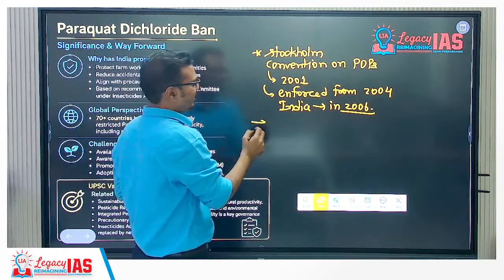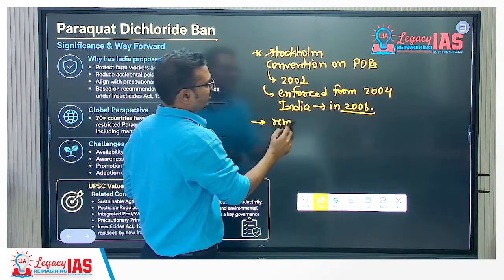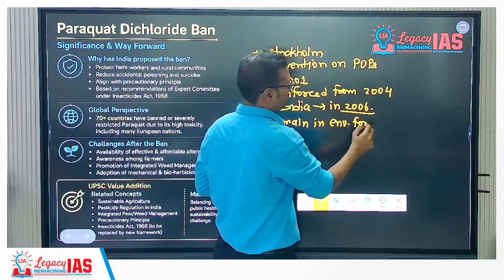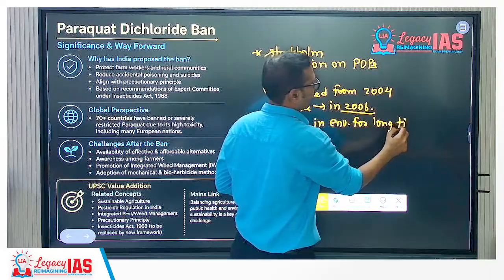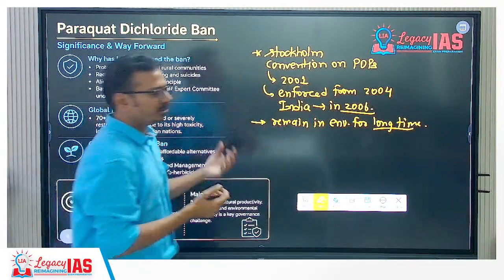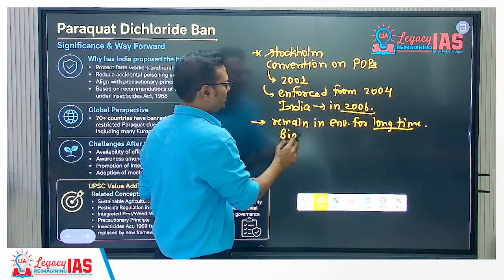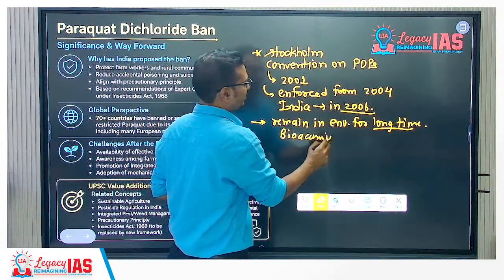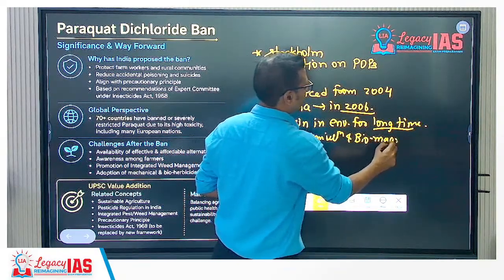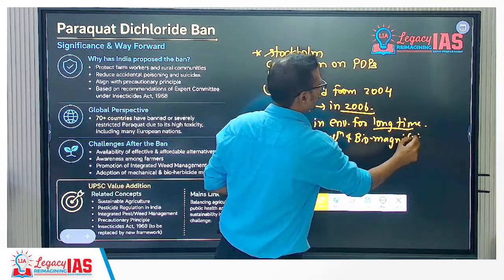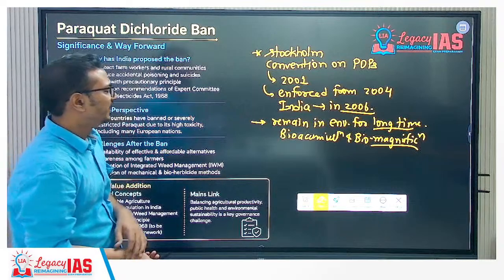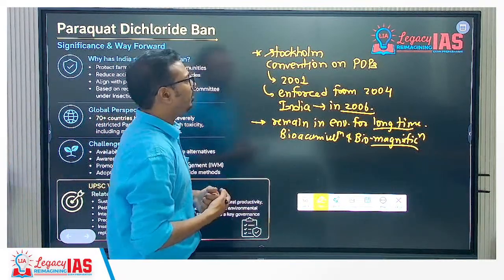POPs are persistent organic pollutants. That means they are chemicals that remain in the environment for a long period of time. They are not biodegradable. So they have problems related to bioaccumulation and biomagnification. That is threatening not only human health, but also the health of many other living and non-living components of the environment.